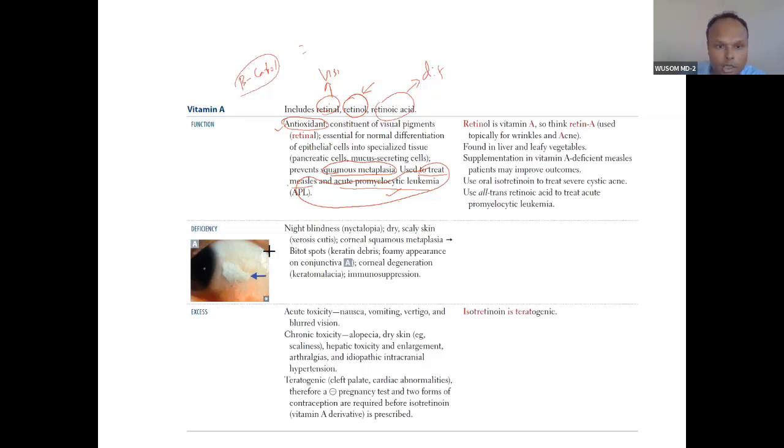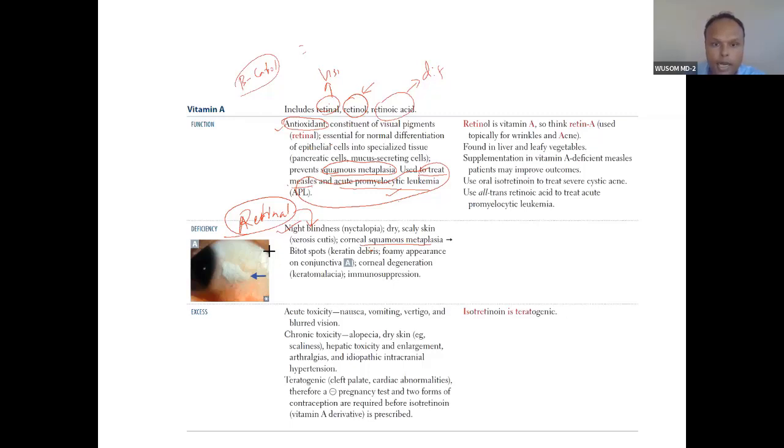Now, night blindness: in deficiency, you can see deficiency of retinal. Whenever vitamin A deficiency happens, retinal will also be deficient, and retinoic acid will also be deficient, and it is related to retinal, and that is why I have shown retinal. Retinal deficiency causes night blindness. Dry scaly skin and skin metaplasia are because of retinoic acid deficiency.